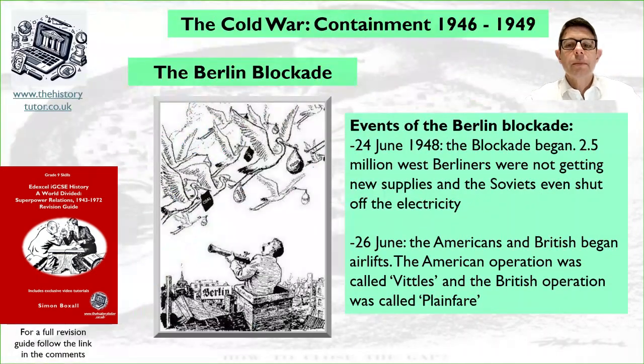So what are some of the key events of the Berlin Blockade? On 24th June 1948, the blockade began. 2.5 million West Berliners were not getting enough supplies, and the Soviets even shut off the electricity. On 26th June, the Americans and British began the airlift. The Americans called this Operation Vittles, and the British operation was called Plainfare.